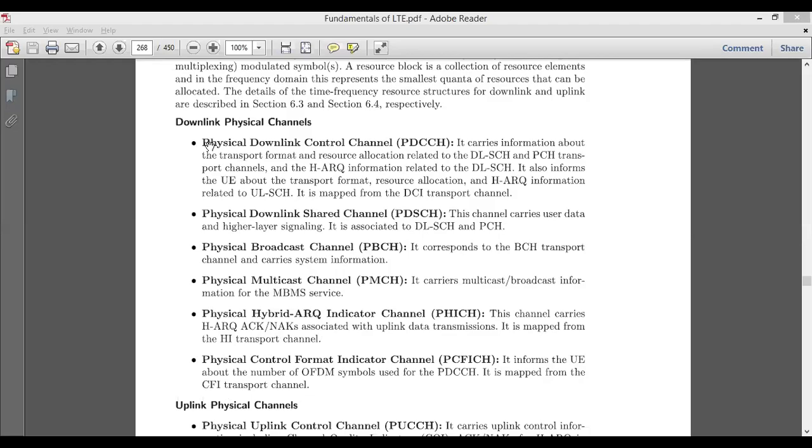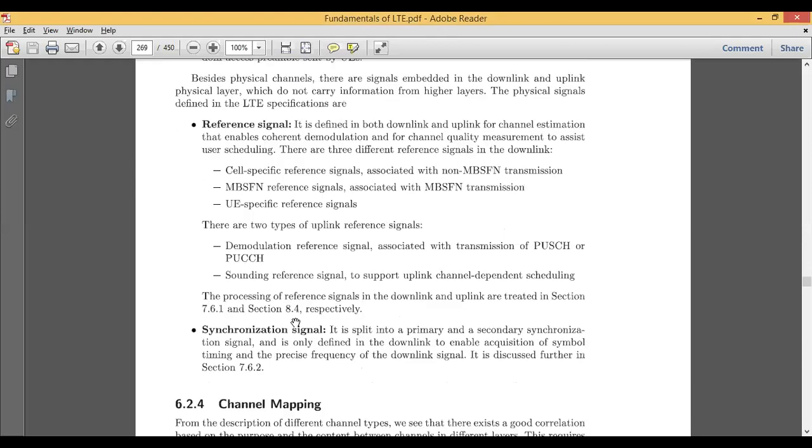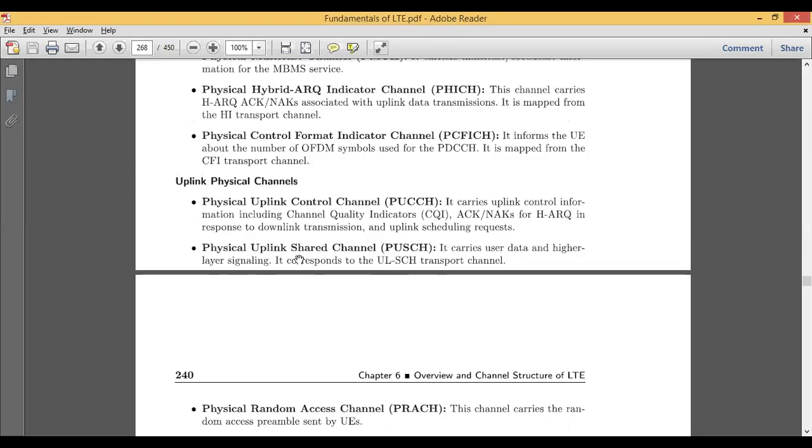Okay, similar to the downlink physical channel, we have the uplink physical channel. In the uplink physical channel we have the uplink control and uplink shared channel. Control channels carry uplink control information like the channel quality indicator, positive and negative acknowledgement for HARQ with respect to the downlink transmission, and the uplink scheduling request.